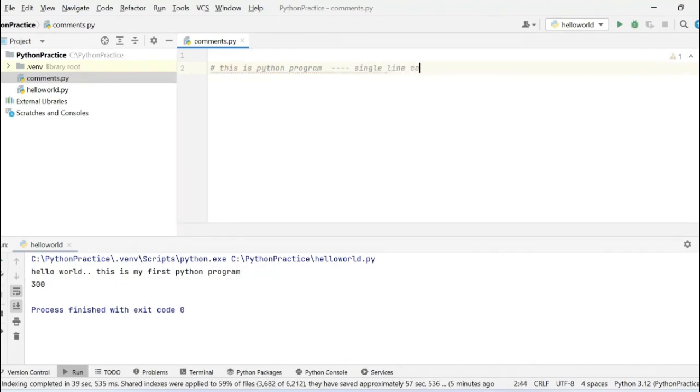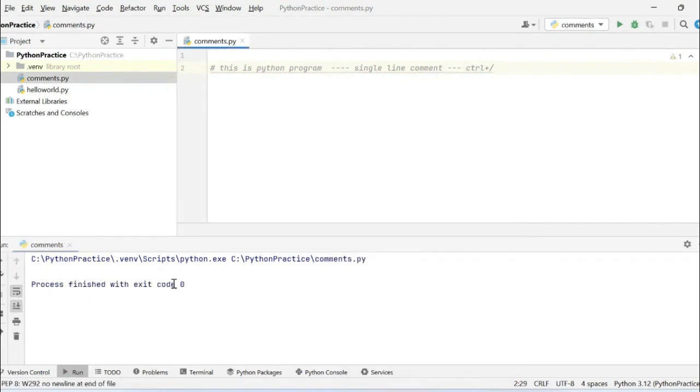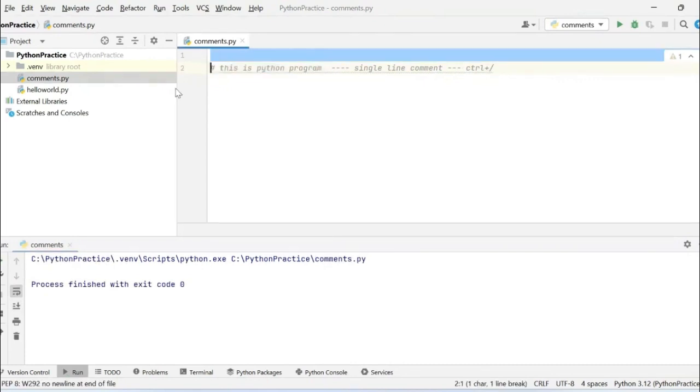If you want to do a single line comment, you have to press Control and /. So this is the command. You can select directly, or you can make your cursor point at the end of the statement and press Control/. So this is nothing but a single line comment. If I execute, you will see nothing is printed, because Python will ignore comments at runtime.